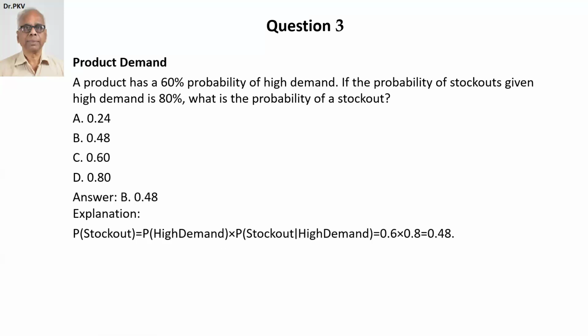The answer is B, 0.48. Probability of stockout is equal to probability of high demand times probability of stockout given high demand. Probability of high demand is 0.6. Stockout given high demand is 0.8. Multiply the two, you get 0.6 times 0.8, 0.48. Therefore, choice B is the right one.